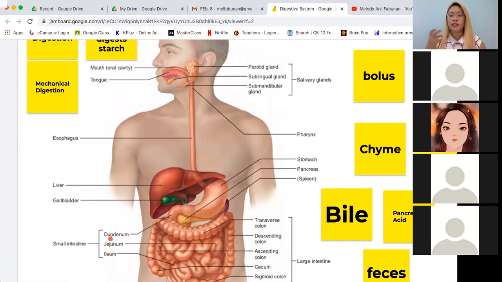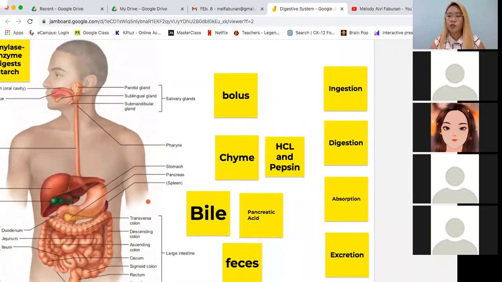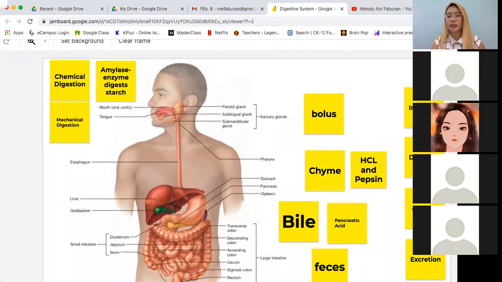So sabi natin, the small intestine's second part is what we call the jejunum, and this is where the absorption process actually happens. So in the jejunum, the nutrients coming from the food that you are eating or you have eaten is absorbed.